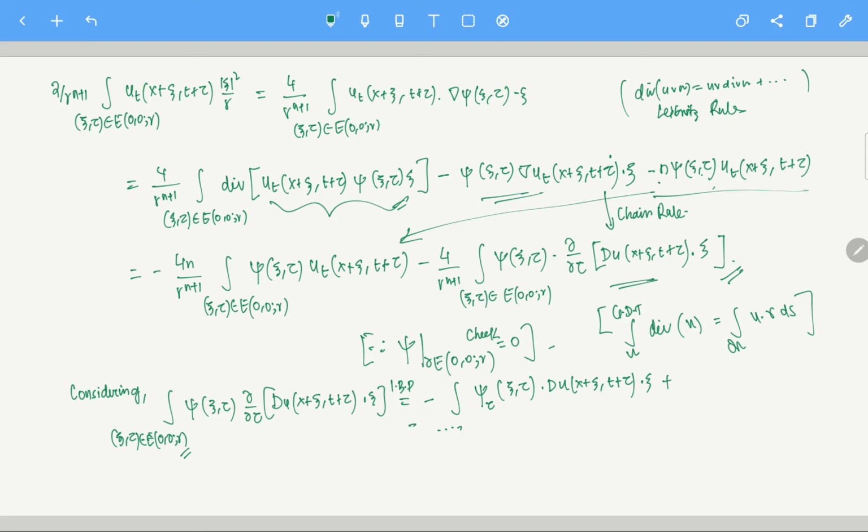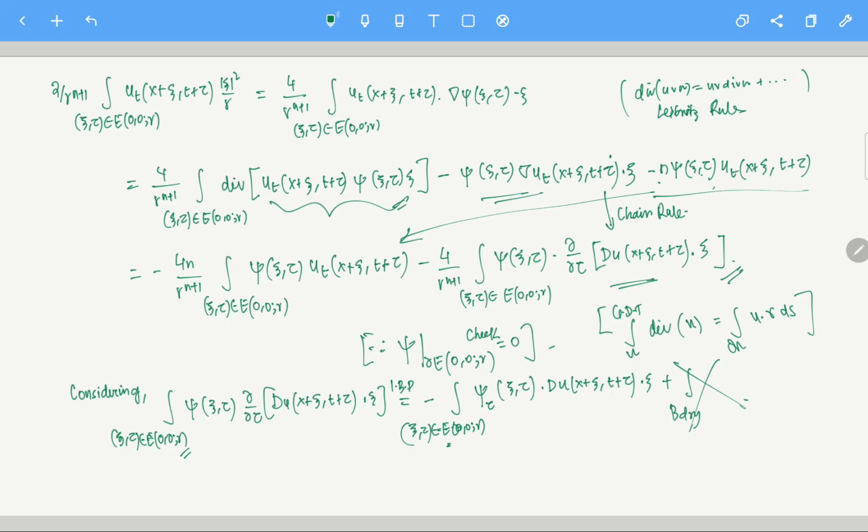Let me write it, otherwise you may get confused here. Over E00r, and there is a boundary term, plus boundary of E, and this term will be evaluated with the del tau xi times gradient of u on the boundary, and on the boundary xi is 0, so this particular term is 0. Clear? So the second expression is equal to minus this particular term.